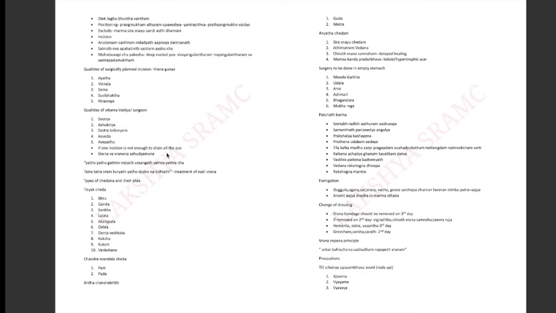Coming to the fumigation, which all drugs? Guggulu, Agaru, Sarjarasa, Vacha, Gaura sarshapa churna plus Lavana plus Nimbapatra plus Ajya. So this should be for the fumigation. Guggulu you know is Commiphora mukul, Agaru you know is Aquilaria agallocha, then Sarjarasa. Sarja means that which exudes, so resinous exudation is called Sarjarasa. Marmasthana here means Hridaya.